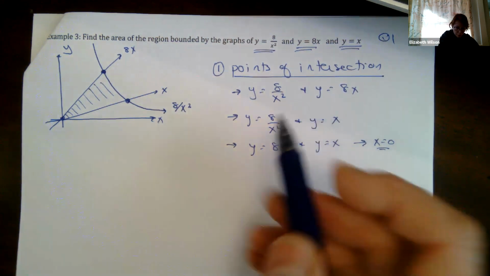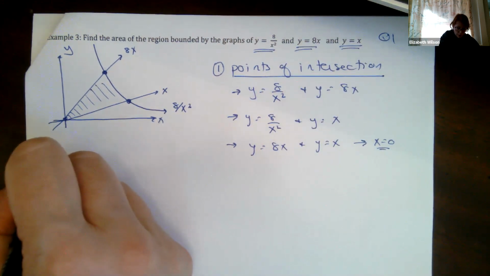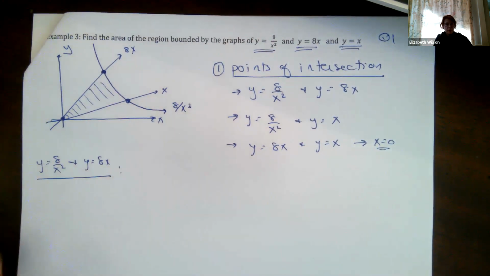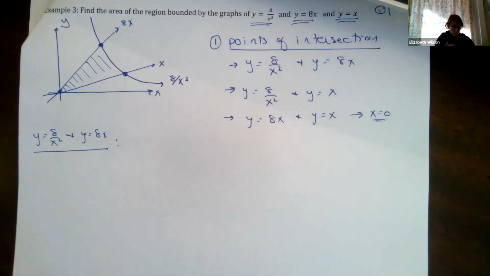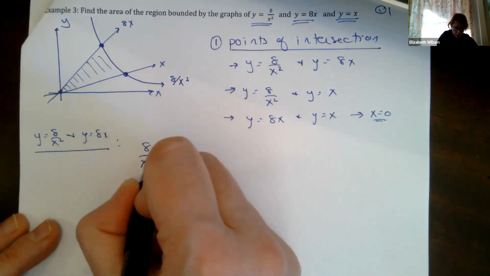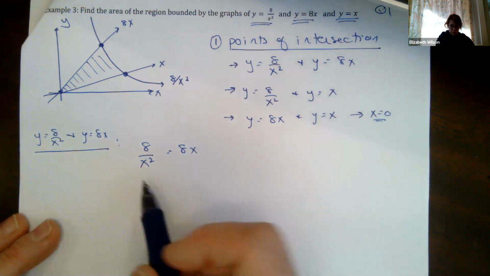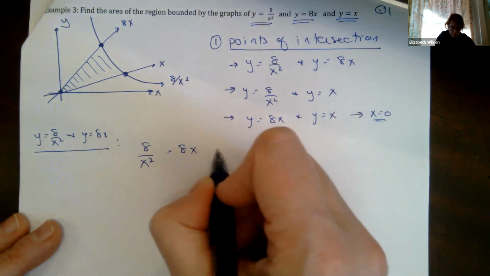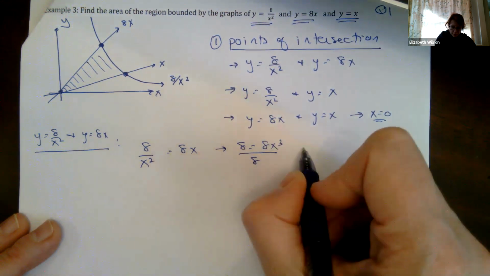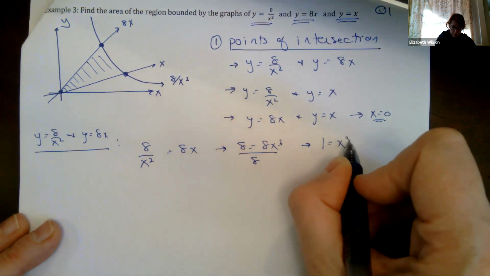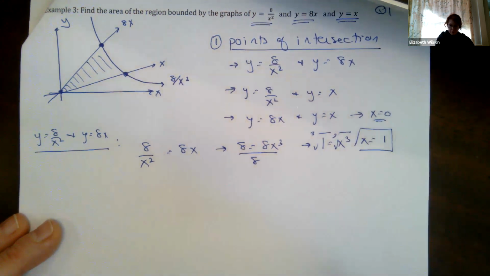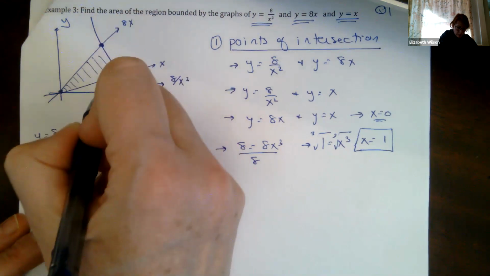Okay, now let's do the first part. So I'm going to go y equals 8 over x squared and y equals 8x. Okay, so my first set of points of intersection, I set these two equal to each other. So I'm going to say 8 over x squared equals 8 times x. Cross multiply and divide, right? So I'm going to cross multiply. I'm going to get 8 equals 8x cubed. I'm going to divide by 8, which gives me 1 equals x cubed. I take the cube root, x is equal to 1. That's my first point of intersection. So right here, that's equal to 1.